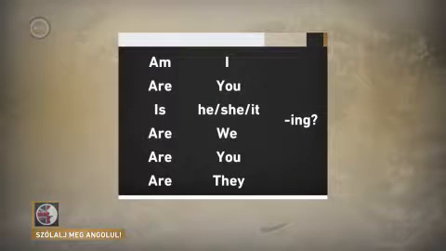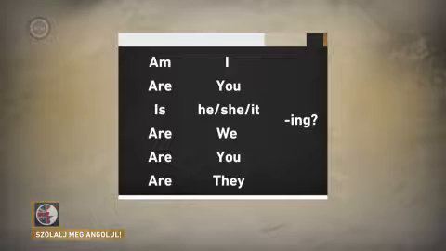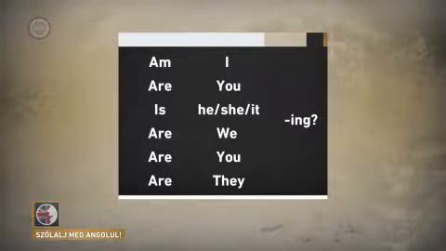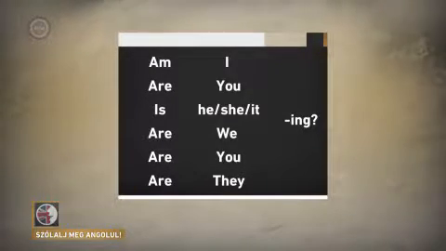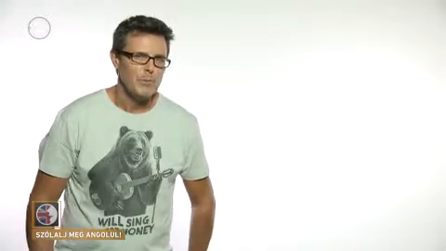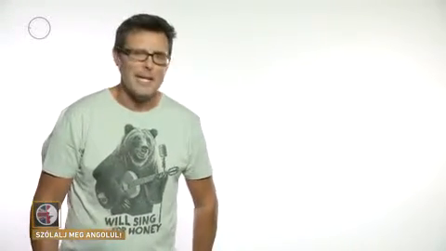Mabel, please, the question table. Am I running? Are you running? Is he running? Is she running? Is it running? Are we running? Are you running? Are they running? So, that's the question form. Let's look at the question form again.